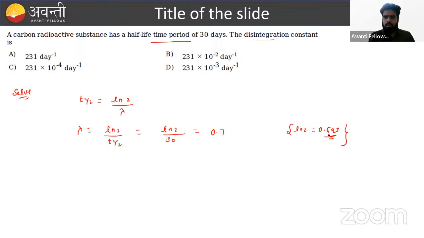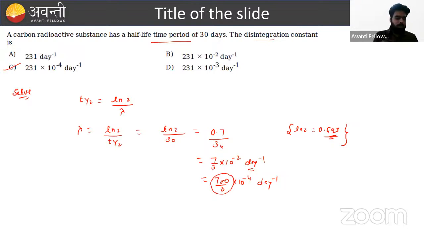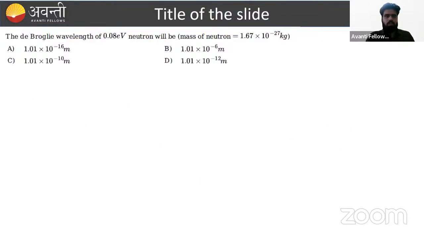So here we can replace this value with 0.7, and this will become 0.7 divided by 30. I hope this is very easy for you guys. 7 by 3 into 10 raised to power minus 2, and this will be in days inverse. If we see the options, which option is going to be correct? If we make this value 700 divided by 3, then we have to put minus 4 here. And in this manner, this value is approximately option C. Such type of formula based question you can solve within seconds, beta. Let's move to the next question.